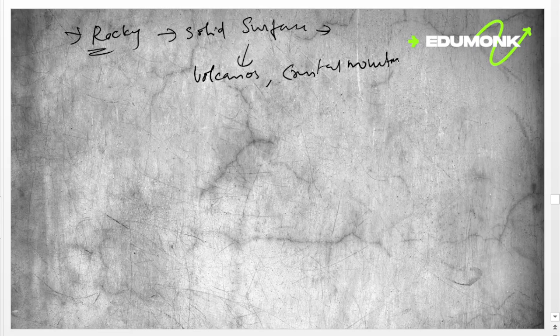It has a solid surface which has been altered by volcanoes and crustal movements. So volcanoes are present on Mars. Also, dust storms are present. Mars has a thin atmosphere of carbon dioxide, nitrogen, and argon.